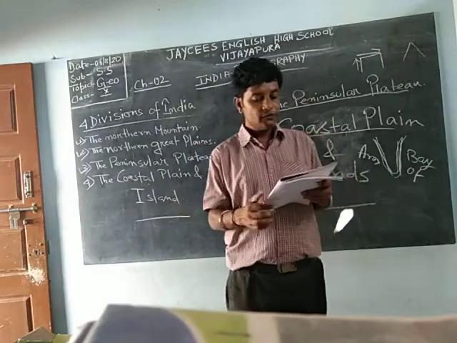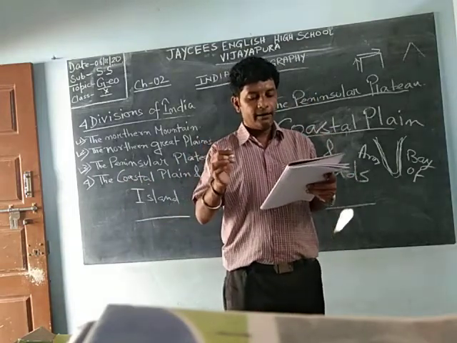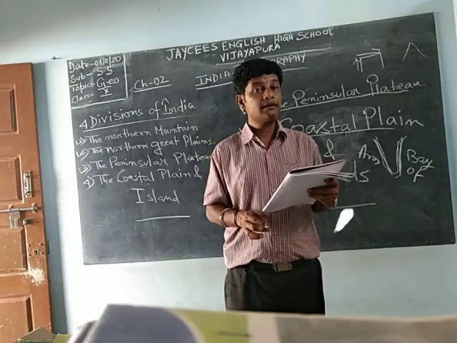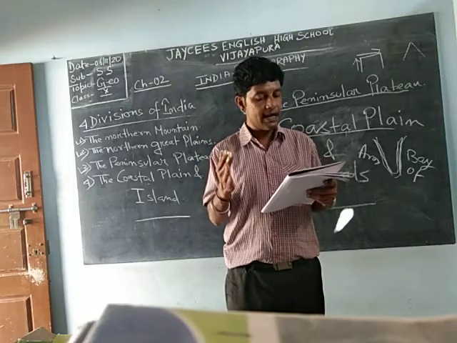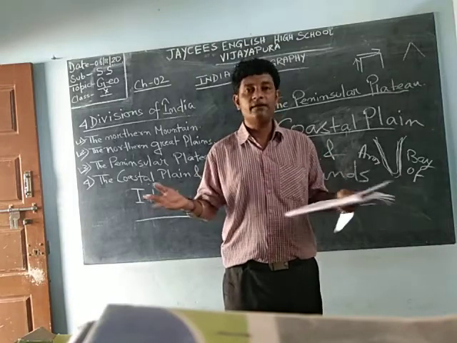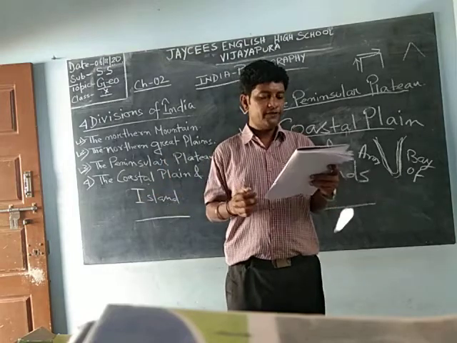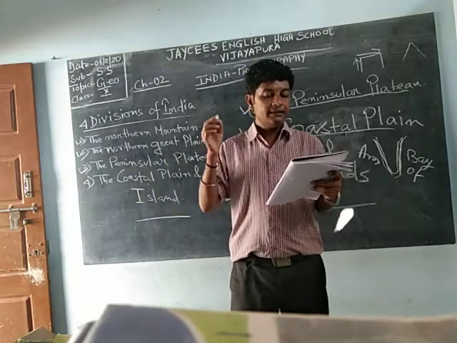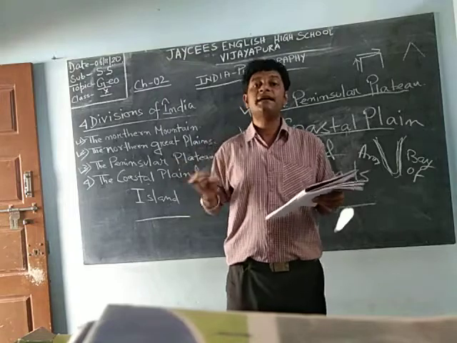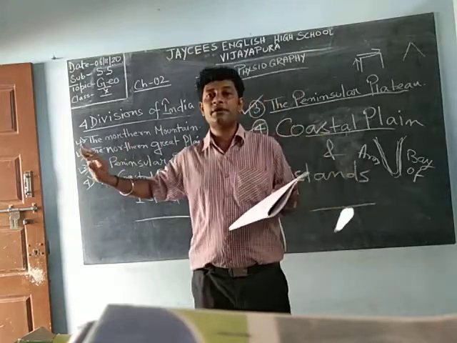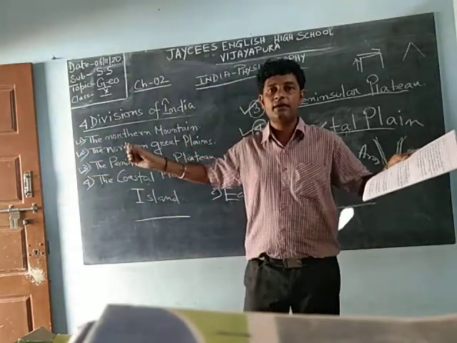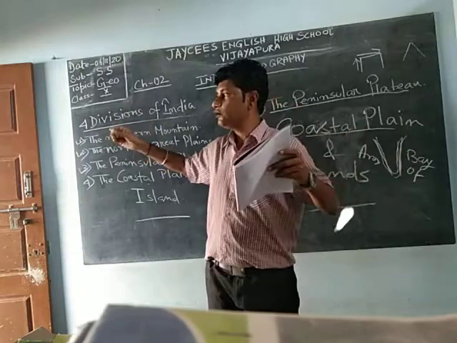harbor. It is useful for fishing, shipbuilding, agriculture, production of salt, coastal area. Okay, it is used for fishing. Fishing, you know, catching the fish. Then shipbuilding. Ships are built near the coastal area because ships are very huge in size. Once it is made, it should be nearer.